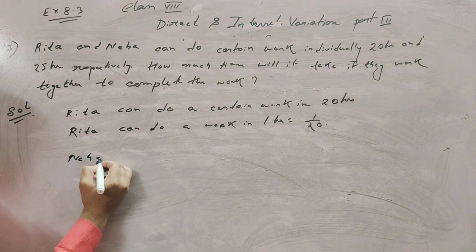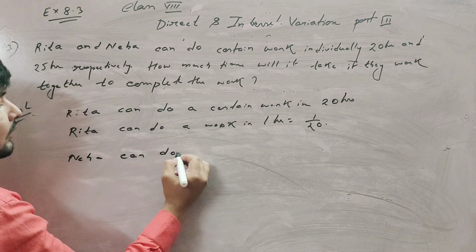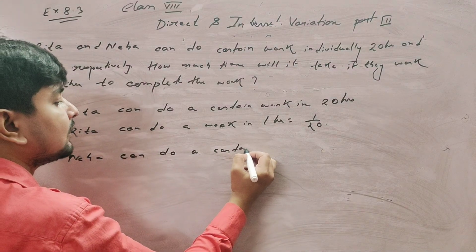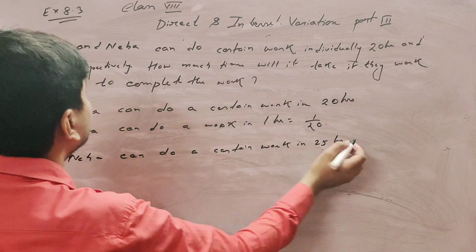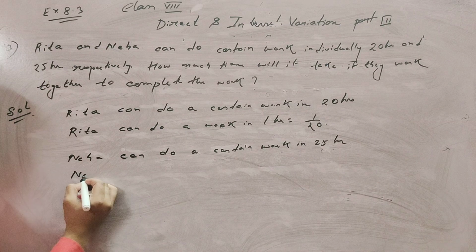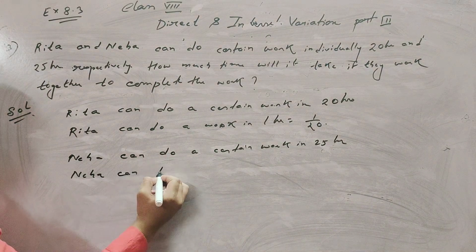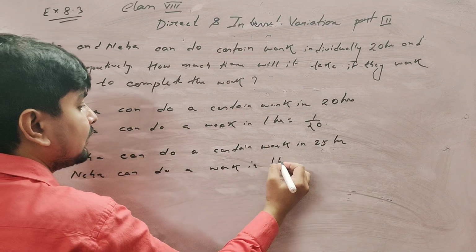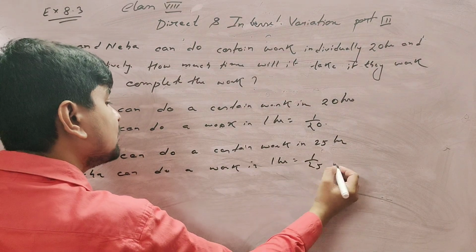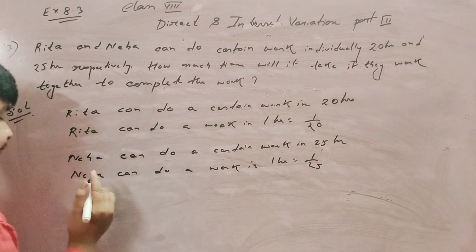Neha can do a certain work in 25 hours. So Neha can do the work in 1 hour equals 1 upon 25.